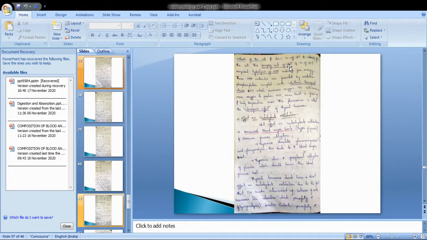As cells consume more oxygen to produce ATP, more heat is given off and body temperature rises. This phenomenon is called the calorigenic effect of thyroid hormone. Now let us discuss the effect on carbohydrate metabolism.